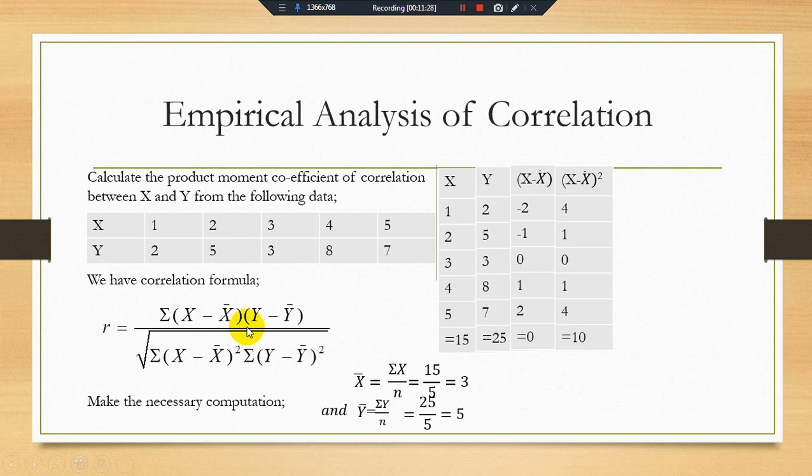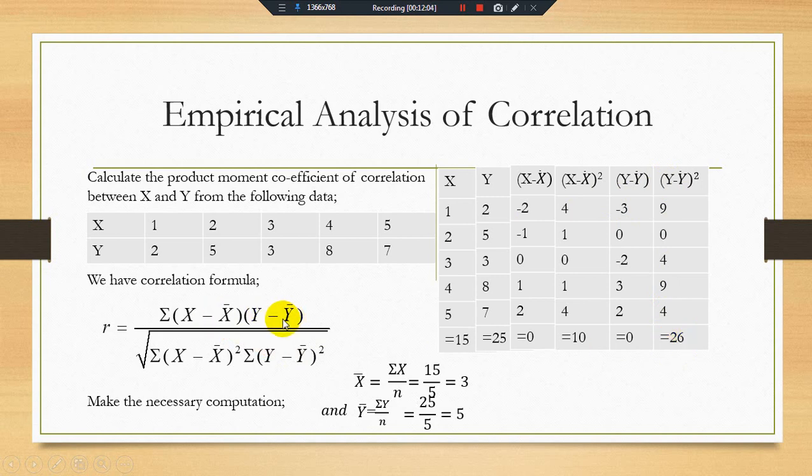So here we have the x minus x bar series and the y minus y bar series. For further computation we have to multiply these series and get the sum of these series. First we get the square of this part, and the summation of y minus y bar square is equal to 26.